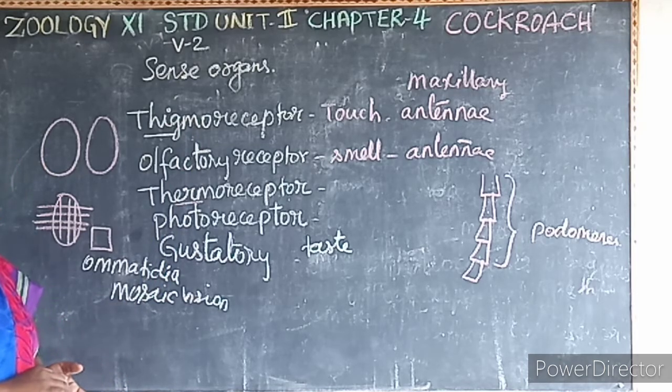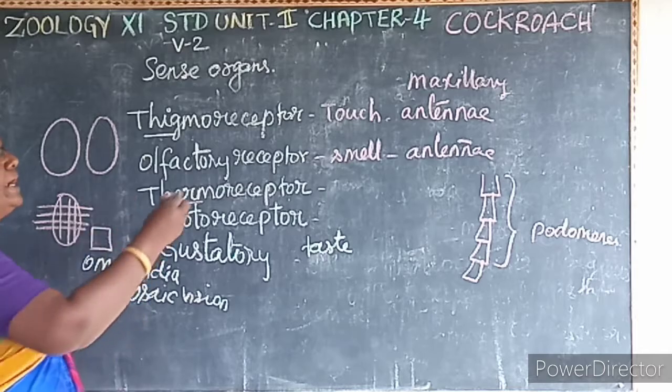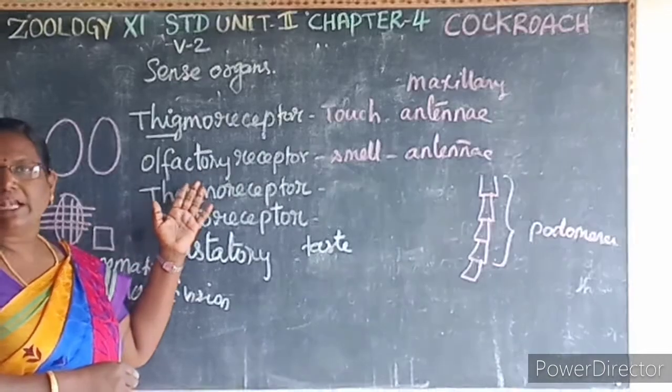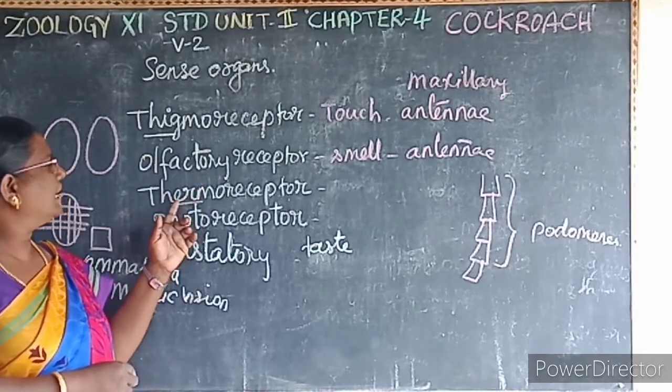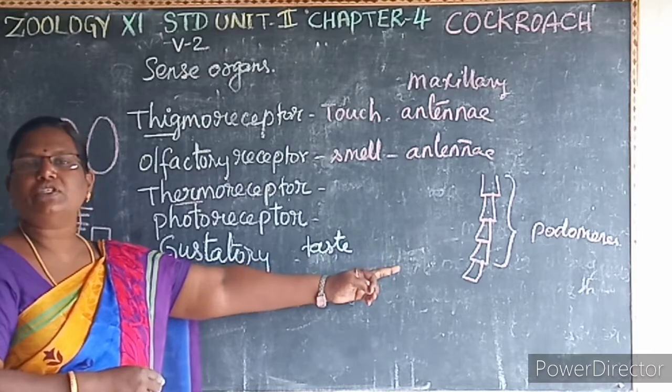First one is the thigmoreceptors. Thigmo means what? Touch. A sense of touch, located on the antenna and the maxillary palp. Then olfactory, the sense of smell, is located on the antenna. Then thermo means what? Heat, located on the first 4 tarsal segments on the leg.